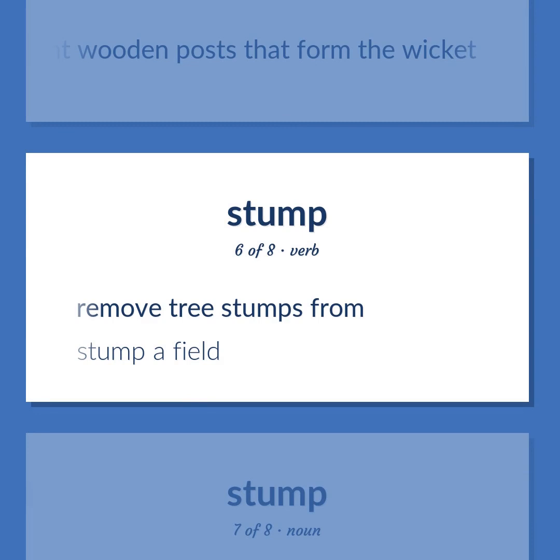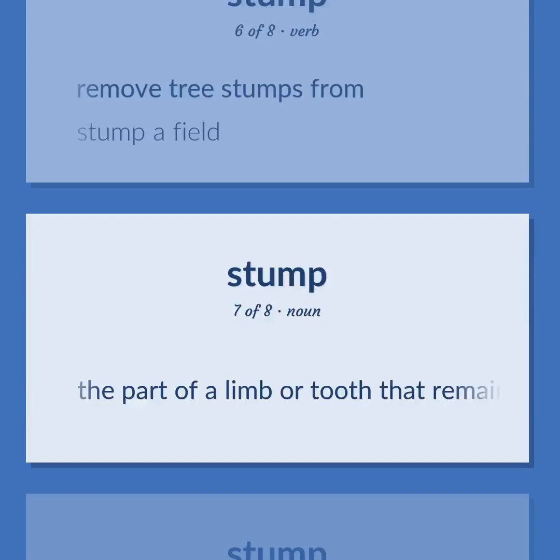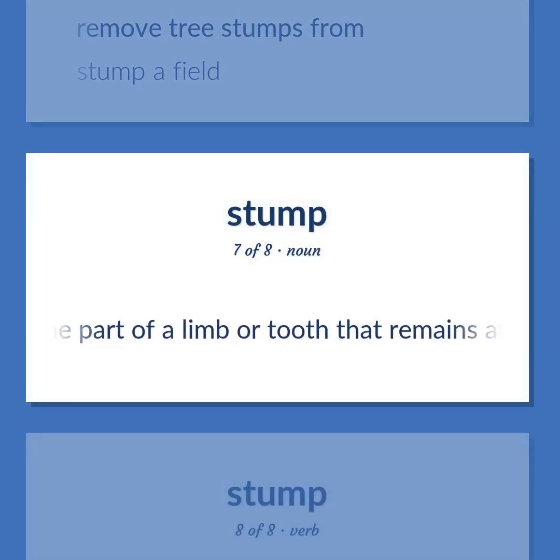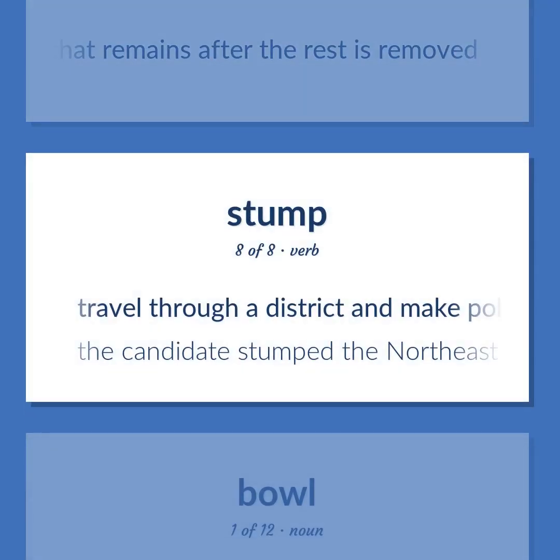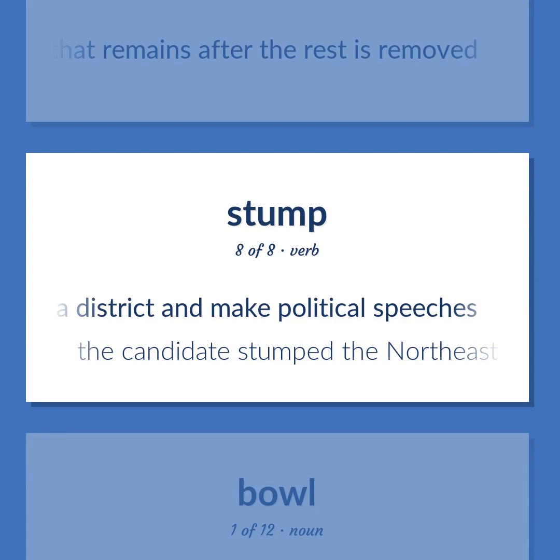Remove tree stumps from. Stump a field. The part of a limb or tooth that remains after the rest is removed. Travel through a district and make political speeches. The candidate stumped the Northeast.